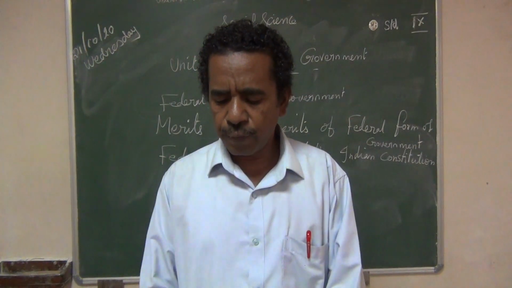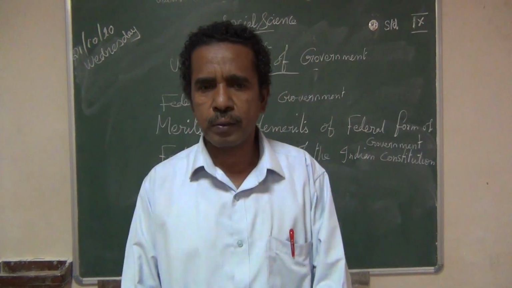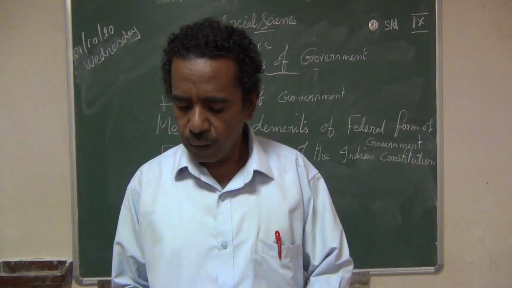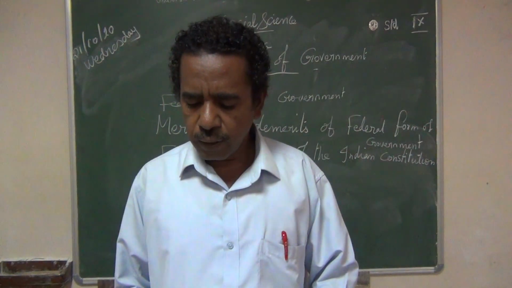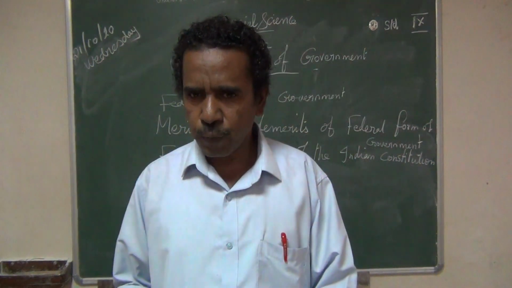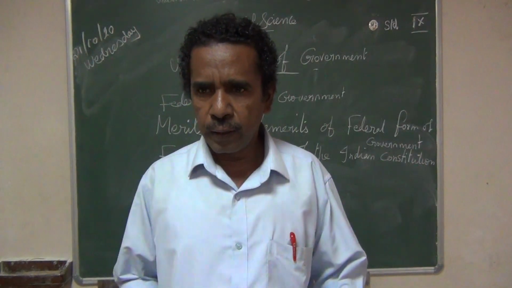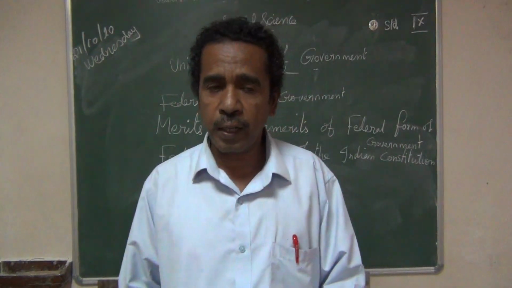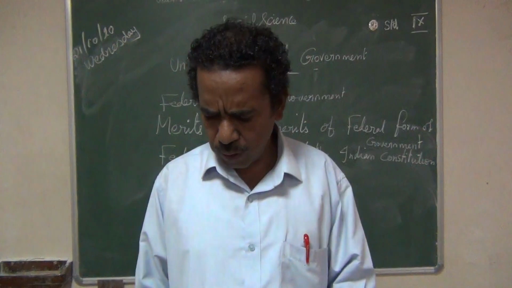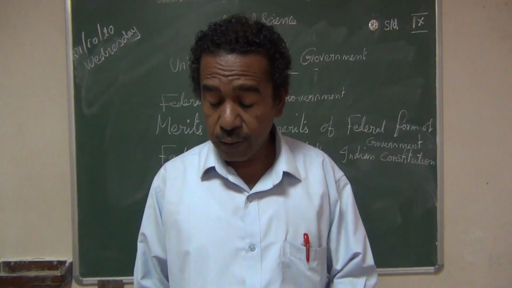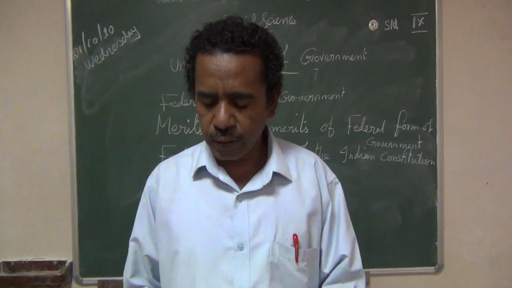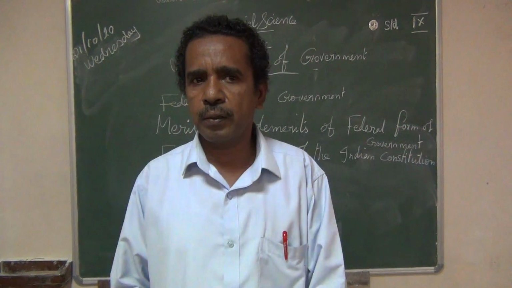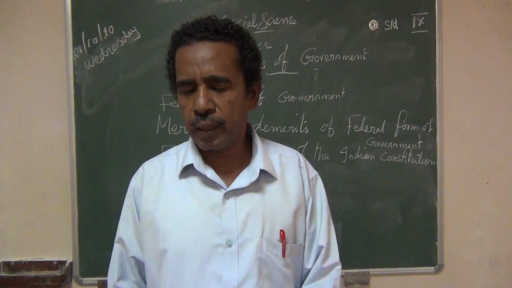The national government is known as the federal government or the central government. The state government, regional government, is known as the state government or the provincial government. These are the different names given to the national and regional governments.